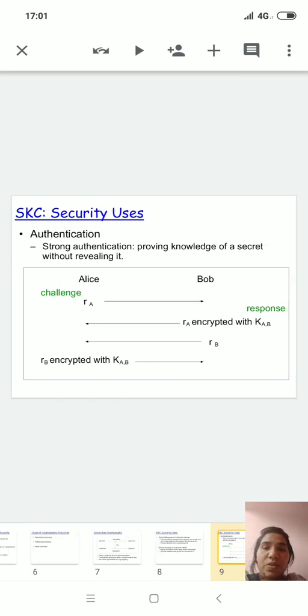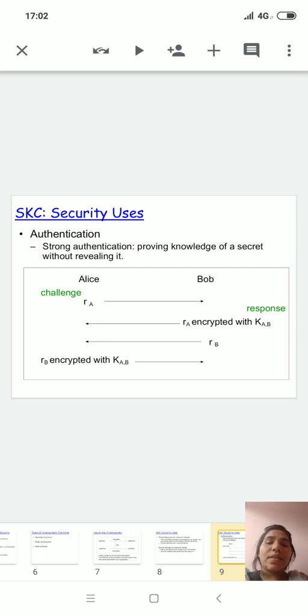Okay, so see how authentication is achieved in this technique. A strong authentication is provided by proving knowledge of a secret without revealing it. Alice is the sender and Bob is the receiver.